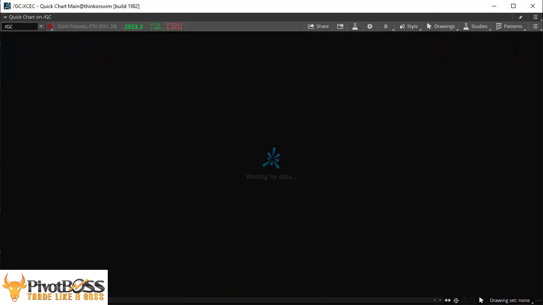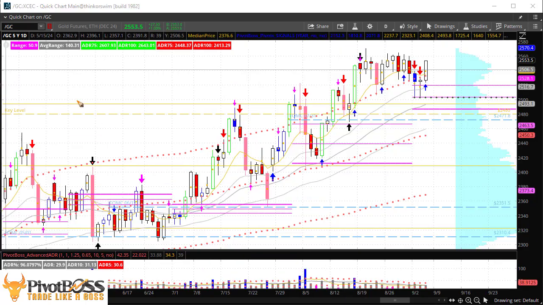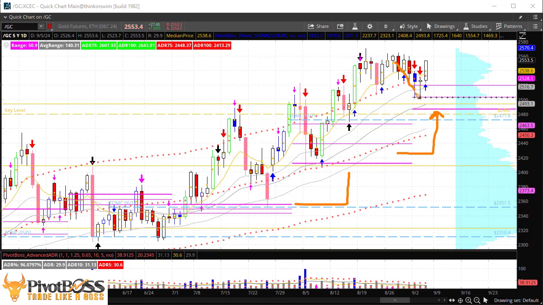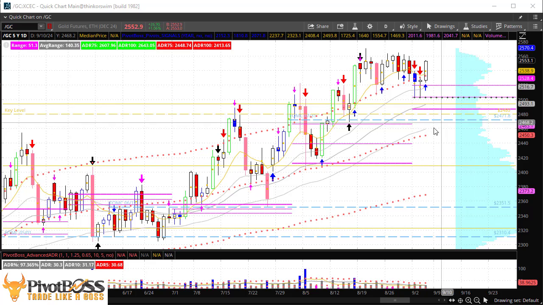Looking at gold futures, this one's up 1% right now. One thing we mentioned over the last couple of days is the higher value relationship month over month that's developed as gold continues to push higher. Yesterday, as price was testing into this zone, we mentioned this could be an opportunity for bulls to defend and rotate higher into 2600 up above. We're seeing strength right now, and this could lead to new highs up ahead with 2600 and perhaps as high as 2680 up above. So stair-stepping higher and continuing that higher value relationship.